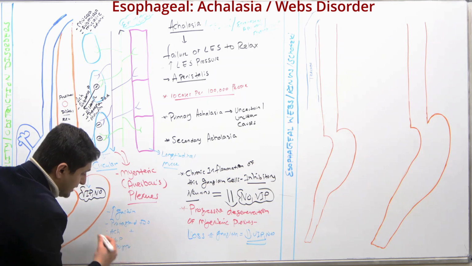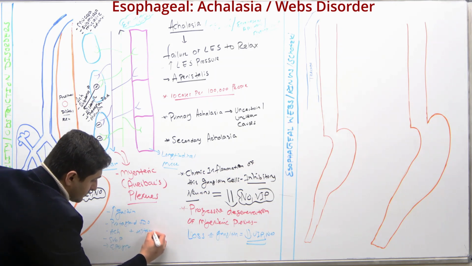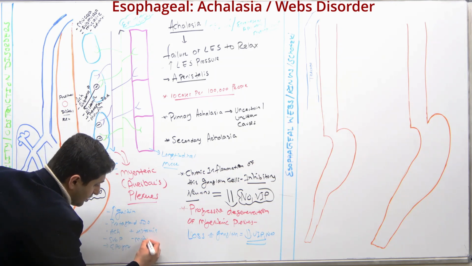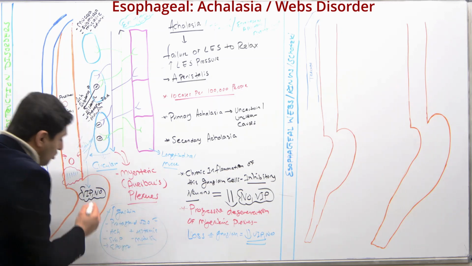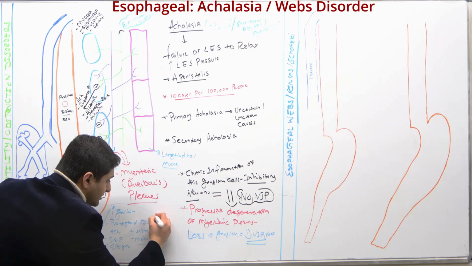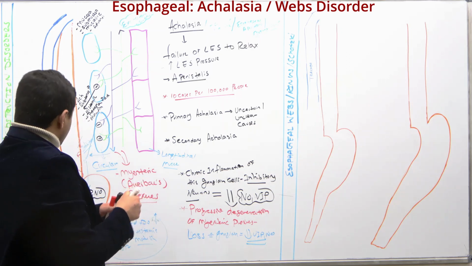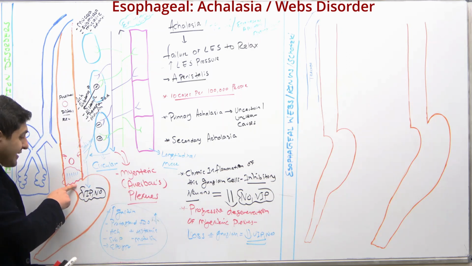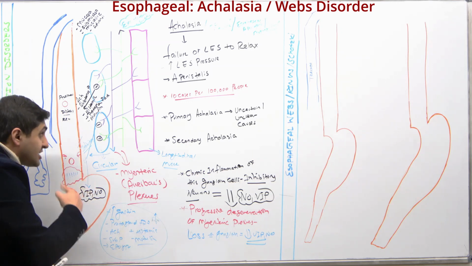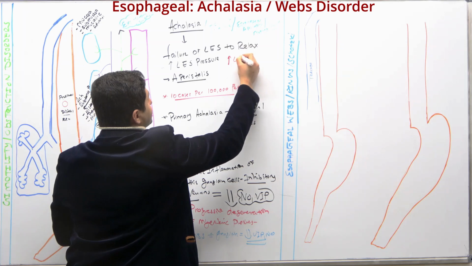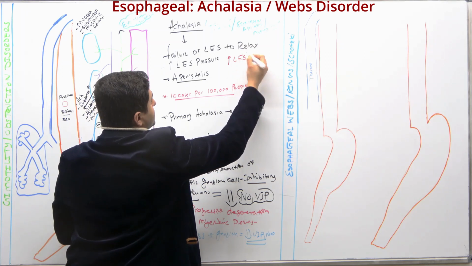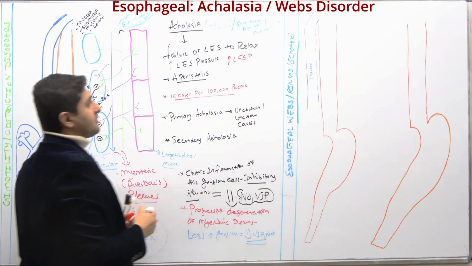Endocrine polypeptides and histamine, right? Motility, all of them cause what? All of them cause an increase in lower esophageal sphincter tone, which in turn causes an increase in lower esophageal sphincter pressure, which is right down here, okay?